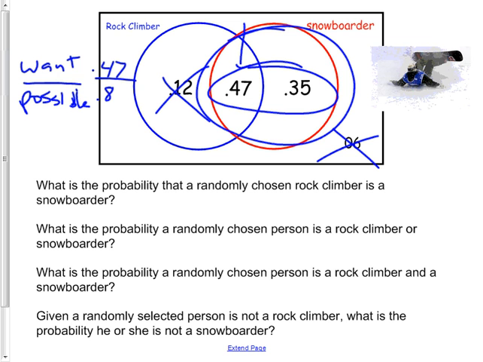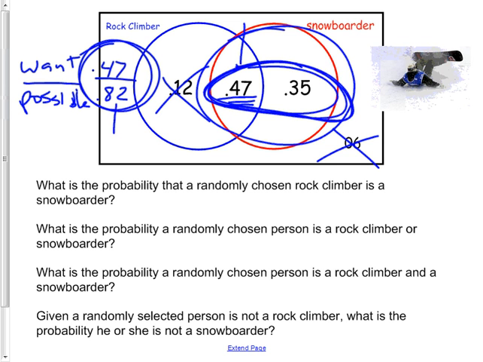0.82. There we go. You get how I did that? The bottom is important. You can't just say, oh, I'm just going to take the 47, that's it. Because I said you could only pick from snowboarders. These were the only things that were possible. So they go on the bottom.